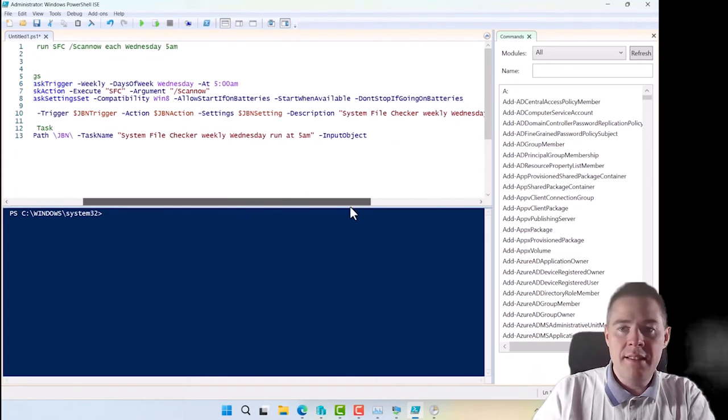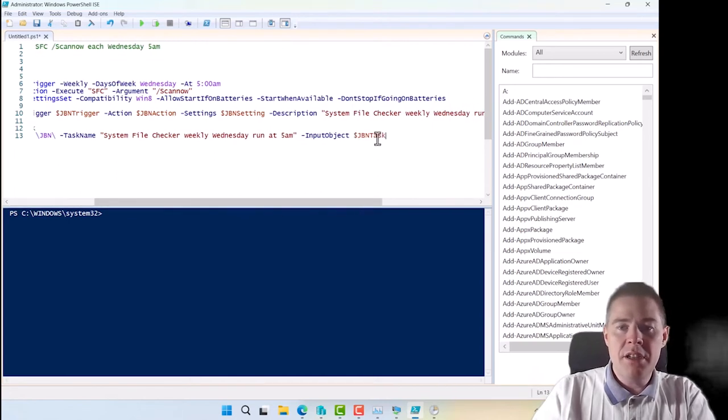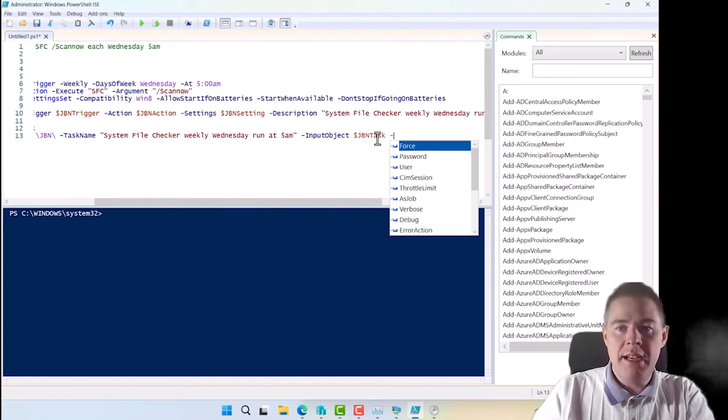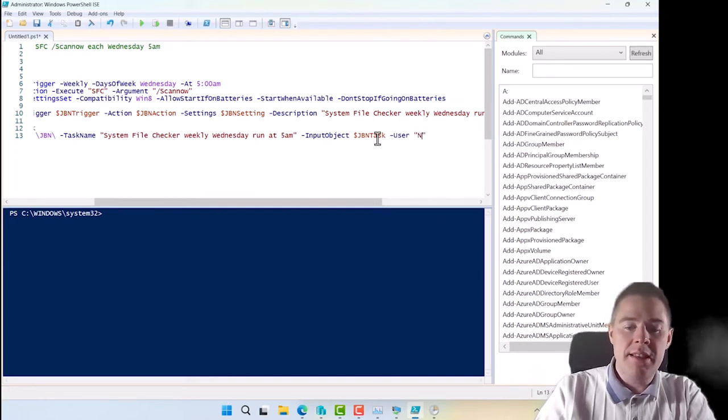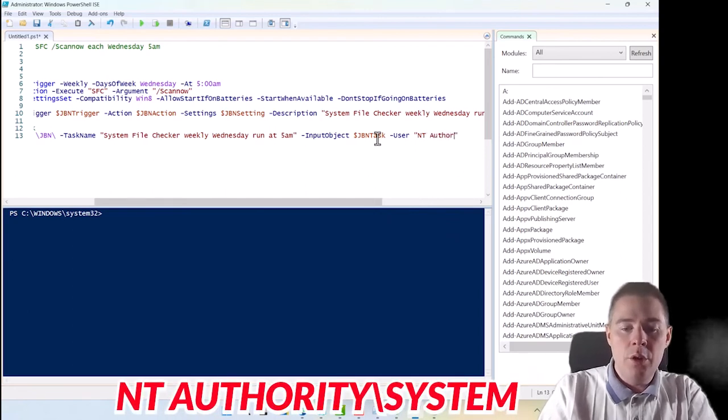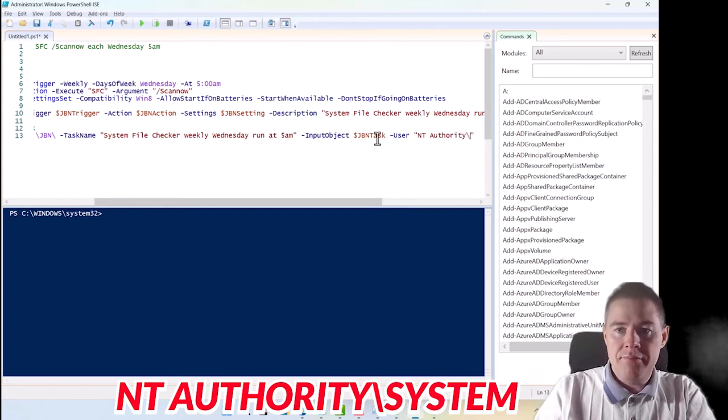Copy that. And now comes the hardest part for me to remember. Dash. We want to run this as a user. And we want to run it as a system. So I think it's called NT authority, and then we need a backslash, and I think it is system.